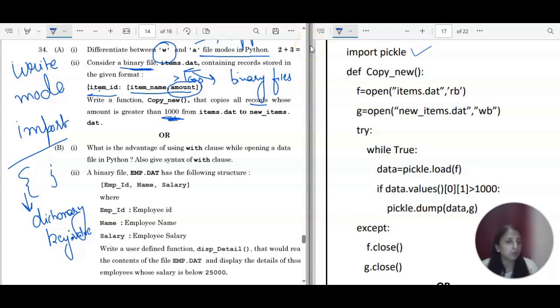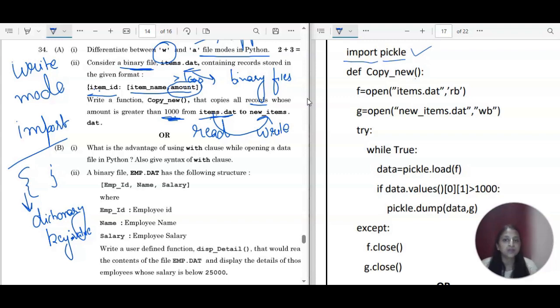The load function and dump function are both part of the pickle module. So you have to call this module into your program with the help of the import keyword. So we have import pickle, and then we are creating the function. We have def copy_new, and then first we are opening the file. This is one existing file, right? So you just want to read the content of this file and copy it into this file. So this file you want to read, and this one you want to write.